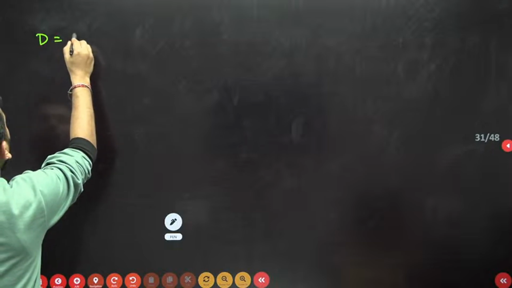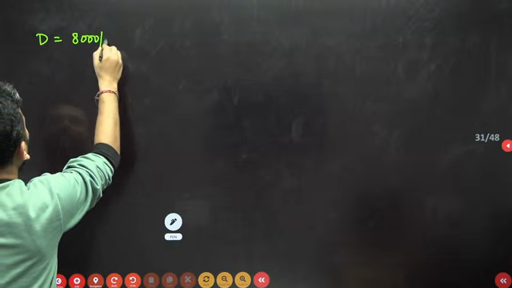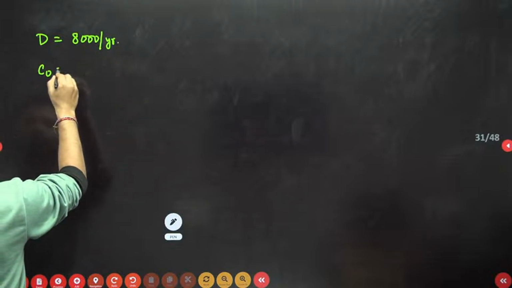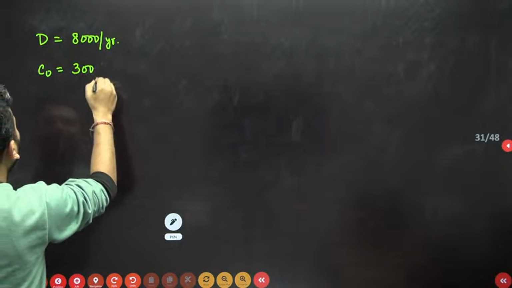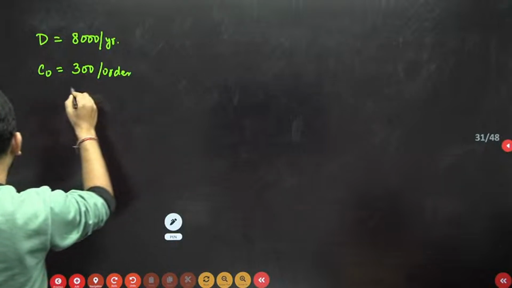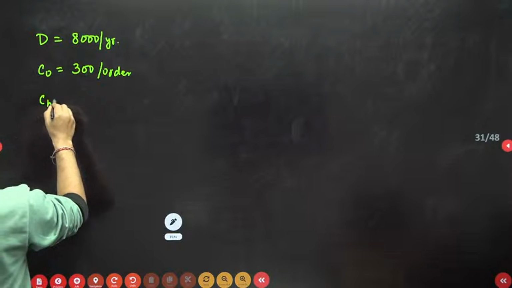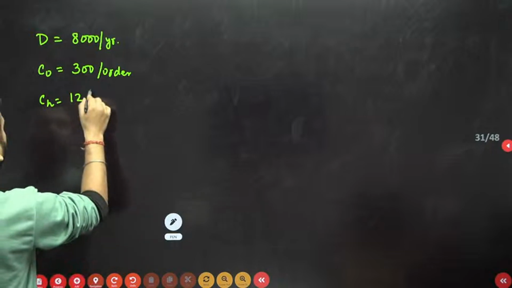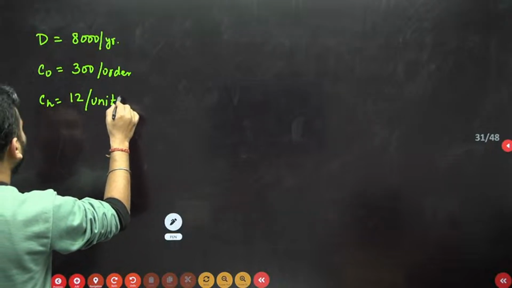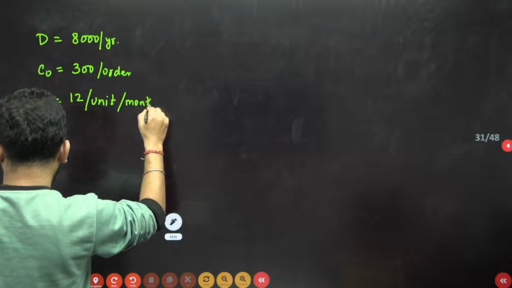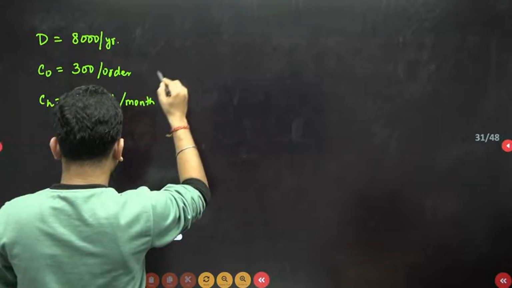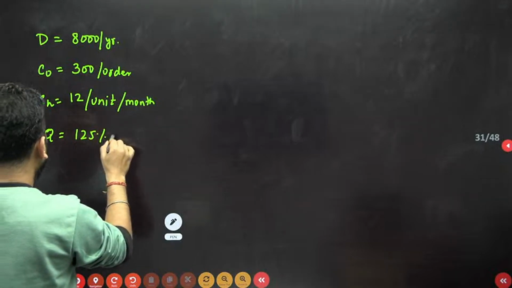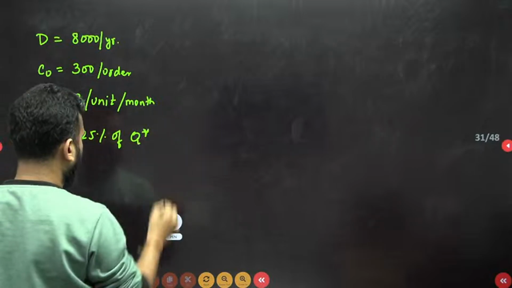Given that the annual demand was 8,000 per year, the ordering cost was 300 per order, the holding cost was 12 per unit per month, and the quantity given is 125% of the economic order quantity.